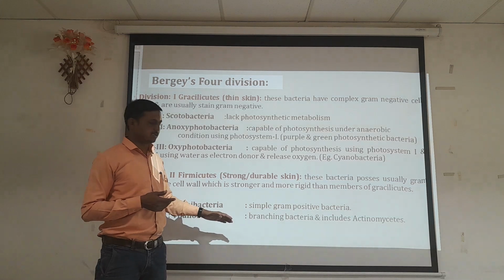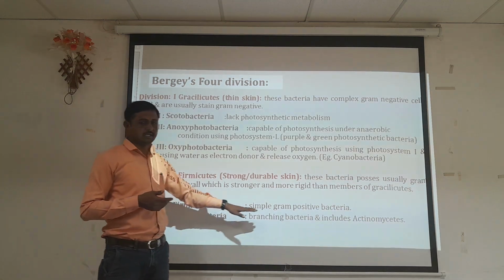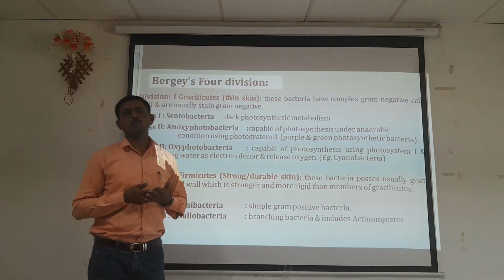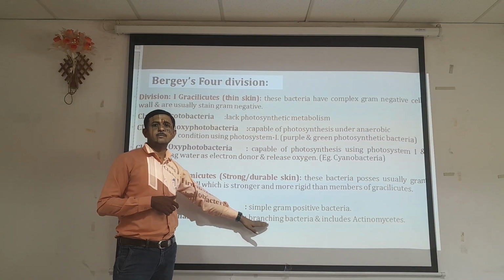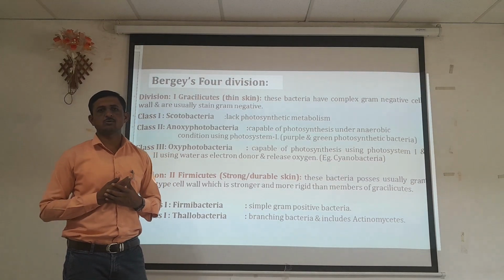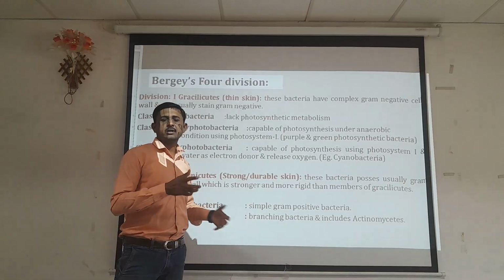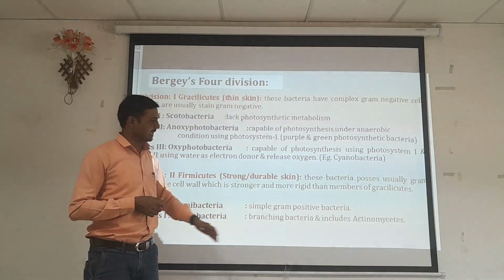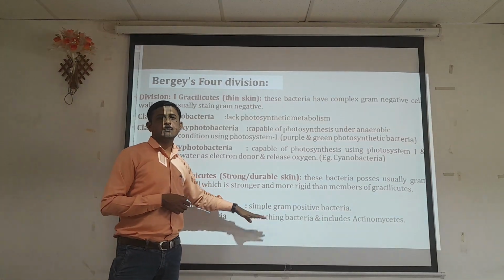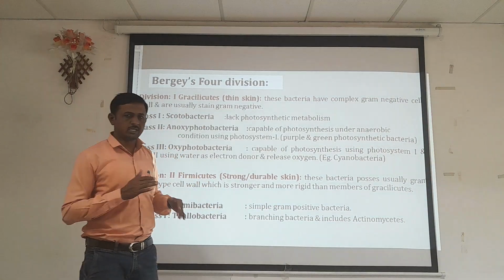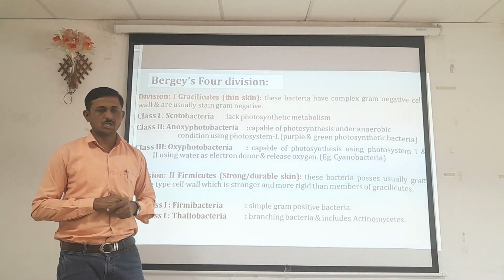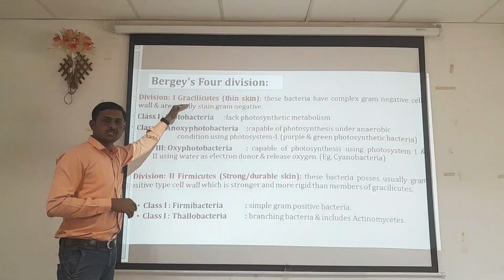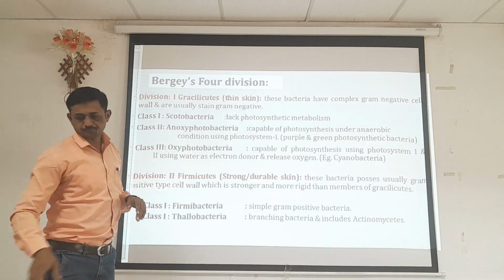Class two is Thallobacteria, the branching bacteria. These bacteria can be gram-positive, but they look like branching bacteria; when we observe under the microscope, we can see a branching-like structure. Most of that branching type of structure we can observe when discussing the actinomycete group of organisms. So that covers the Gracilicutes division and the Firmicutes division.